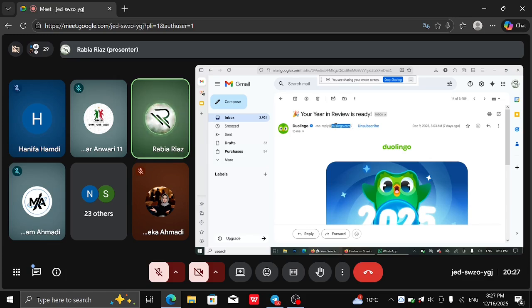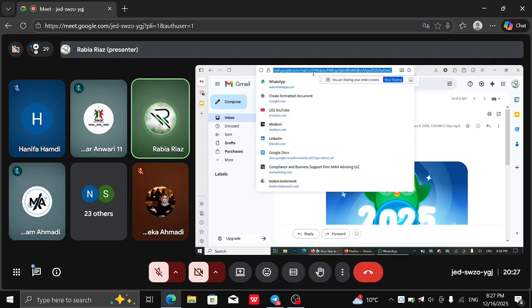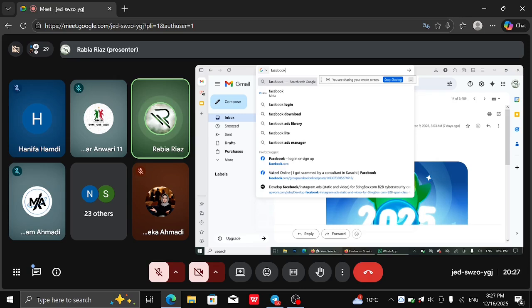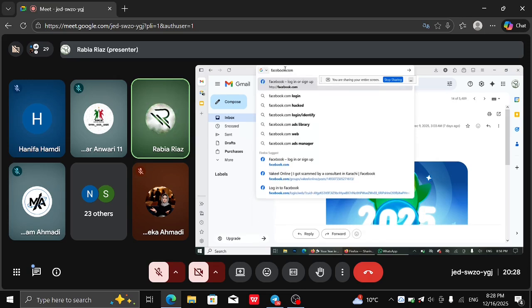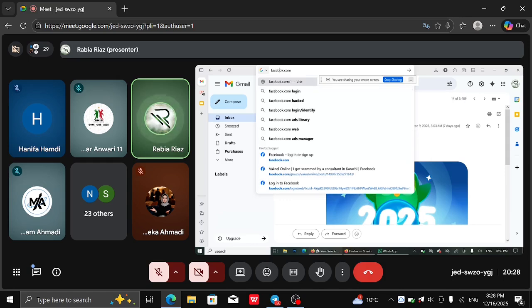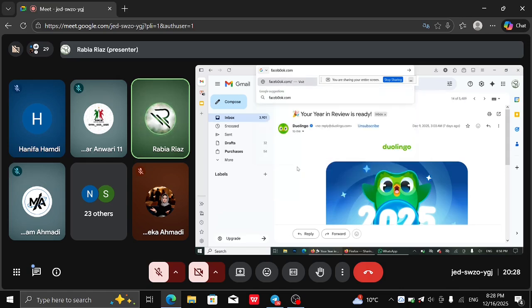If that is a phishing email and not from official sources, here can be anything that is similar to facebook.com. How similar? For example, let me type it here. If we have Facebook like that, the phishing email can be from this. Can you see the difference?